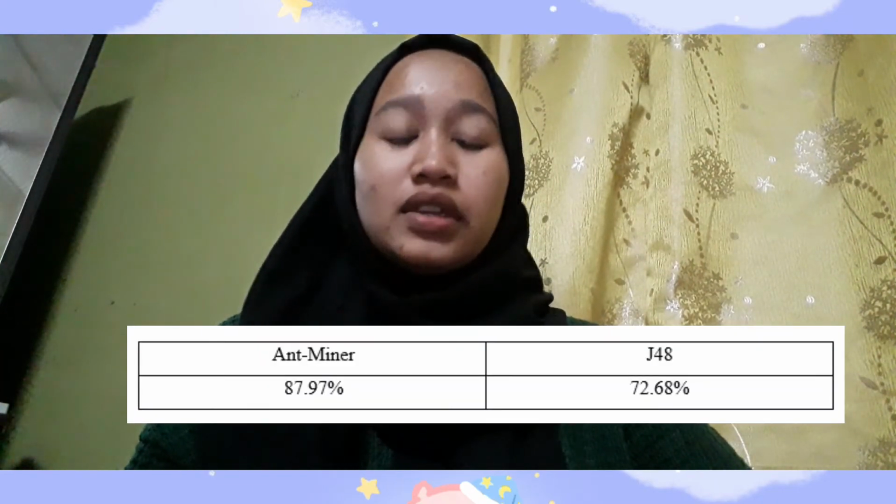After that, I compare the accuracy of Ant-Miner with another algorithm, which is J48. So, we can see that Ant-Miner has better predictive accuracy compared to J48.